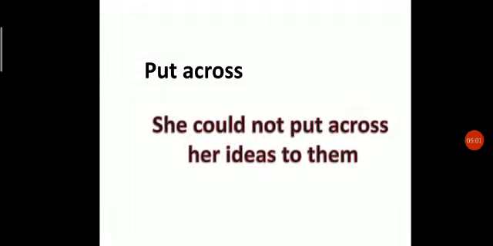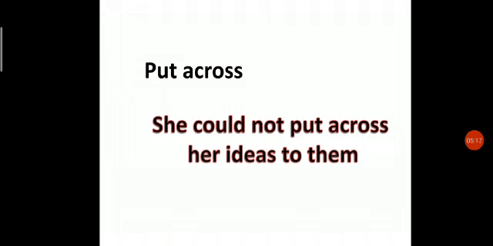Now, going to the third one. It's put across. So it's confusing. First one put on, put up with, then third one put across. Now read the example here. She could not put across her ideas to them. So, what will be the meaning of the phrasal verb put across?